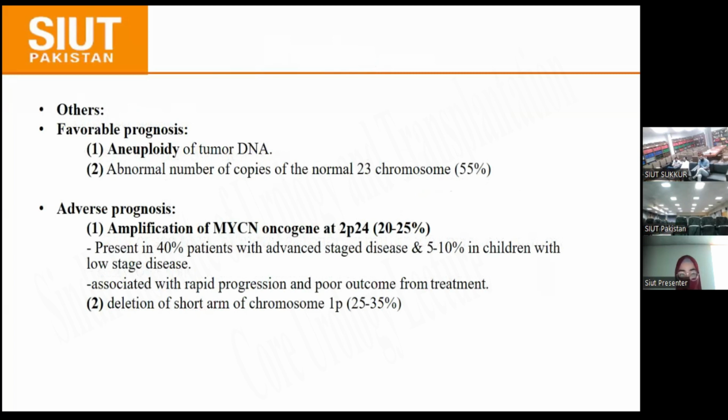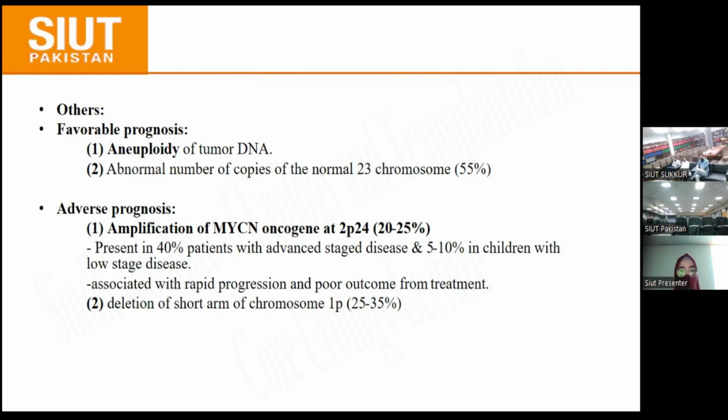And then there are certain genetic or chromosomal factors by which we classify these tumors as having favorable or adverse prognosis. In favorable prognosis, we have aneuploidy of tumor DNA, abnormal copies of chromosomes. What is aneuploidy? Aneuploidy is a loss of chromosome, the absence or loss of an arm of chromosomes, loss of chromatin material. And the second is an abnormal number of copies of the normal 23 chromosomes, which we see in 55% of cases.